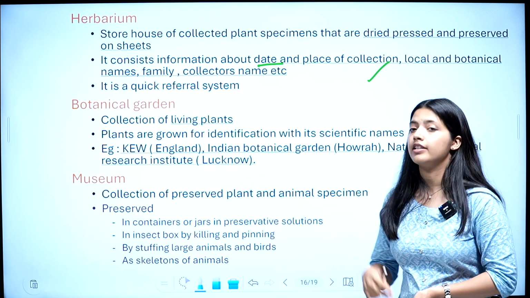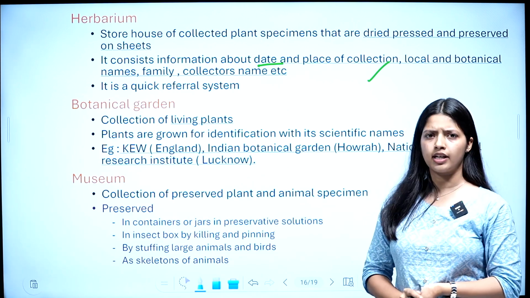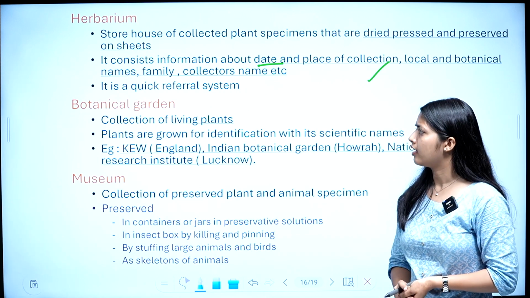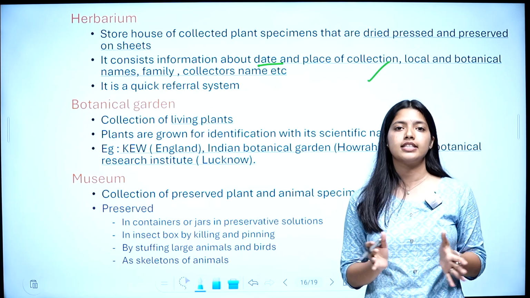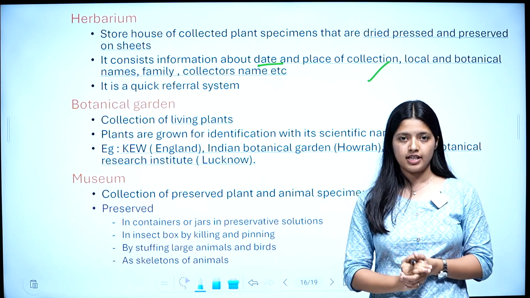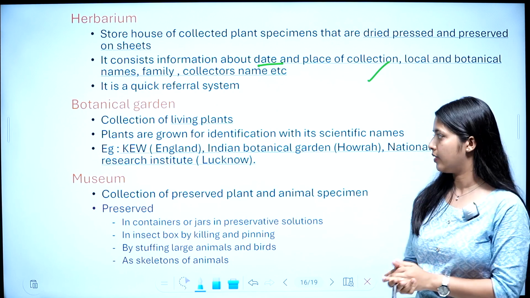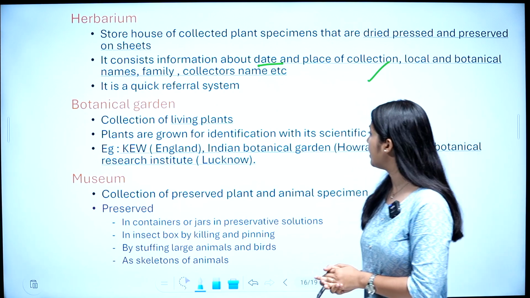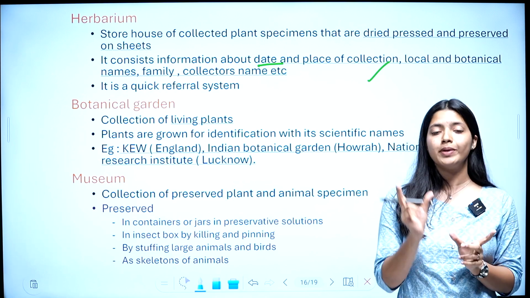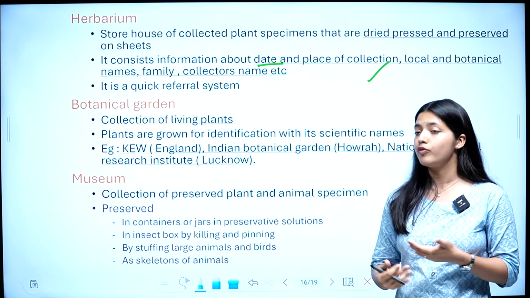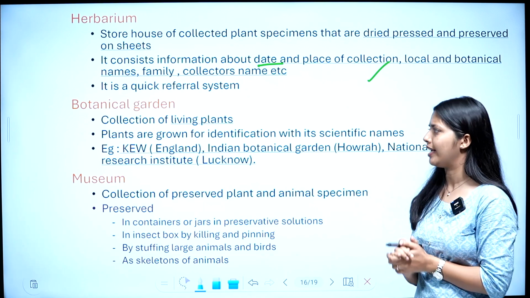What is botanical garden? I think you people are familiar with botanical garden. You may have gone to a botanical garden. Botanical gardens are collections of living plants. So living plants are collected and grown in botanical gardens. Okay, plants are grown for identification with their scientific names. So the scientific name of those plants will be labeled. So plants are grown for identification and their scientific names are labeled. So that is botanical garden.